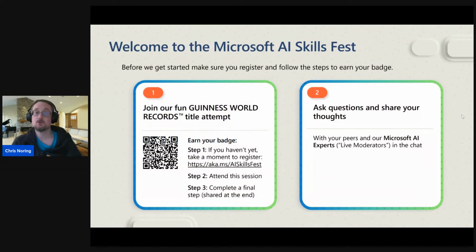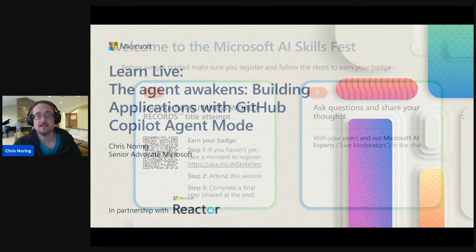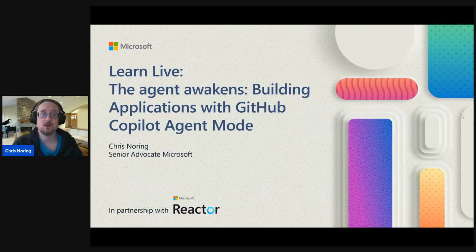Very exciting news today. This is part of something called Microsoft AI Skills Fest. You are part of a Guinness World Record. So if you're interested in participating, I would urge you to scan this QR code here so you can be part of that. So the object today is to build a full stack application. If you build all of that with us, you have a chance to be part of a record. Isn't that exciting?